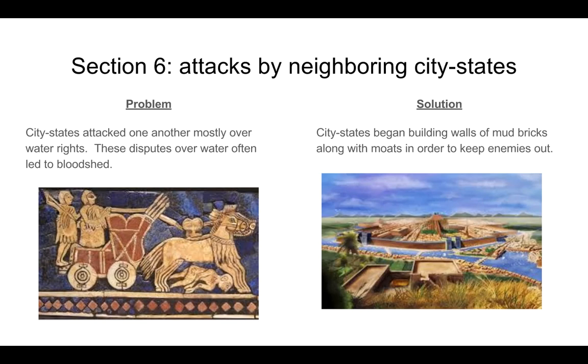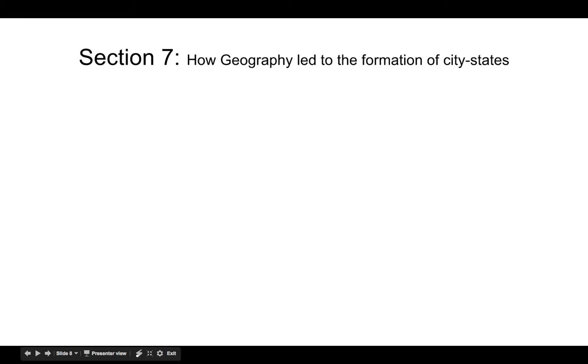So what they did about it was the city-states began building walls made of the mud bricks because that was the resources they had there on the plains, along with moats, which is like a big river around their city-state, in order to keep the enemies out. So we see then the formation, which really begins to look more and more like a city.